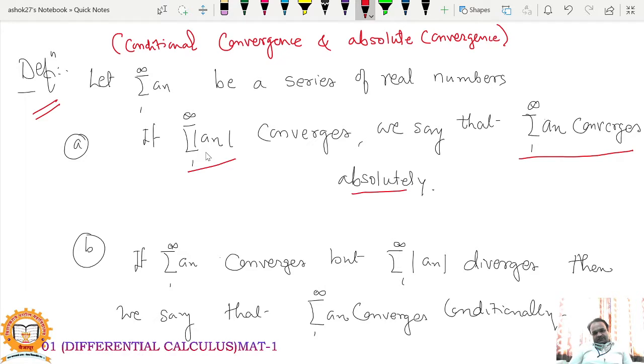If a series converges absolutely, then that series also converges. If summation mod a_n converges, then we say that summation a_n converges absolutely. Means the series of absolute terms of the given series converges, then we can say the given series converges absolutely. So this is absolute convergence.